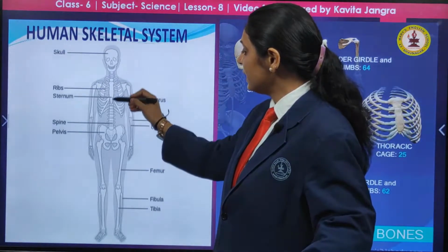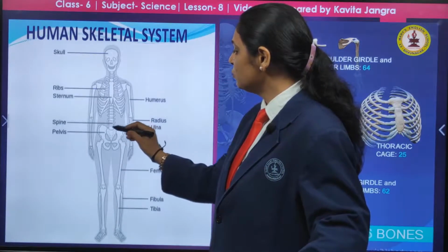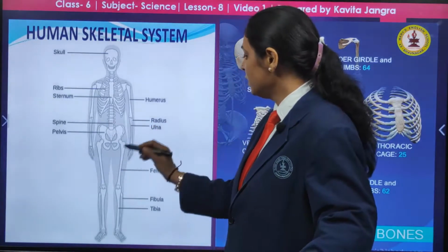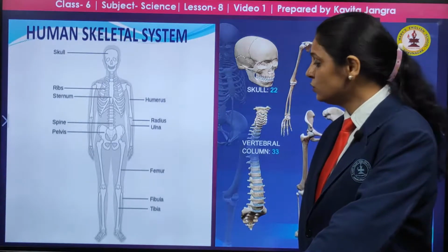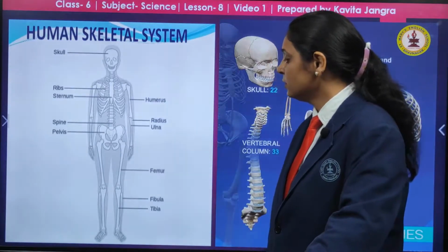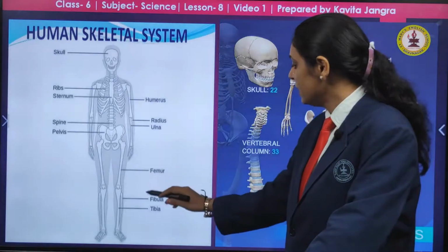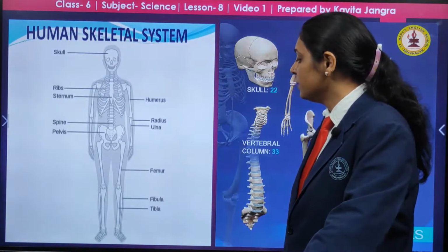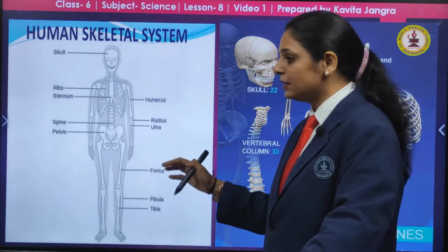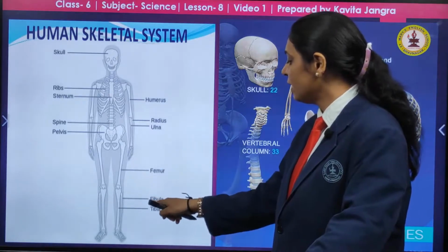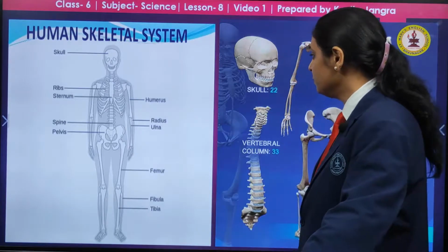Then the middle part, the backbone holding our body, is the spine, and these are the bones at the hip joints. These are the pelvis. Then the hind limbs, they are the leg bones, and this is the femur, the largest bone in the body, and it is very strong also. Next, the femur, fibula and the tibia. From near the foot area you can make the initials to remember: F, F and T. F for femur, F for fibula and T for tibia.